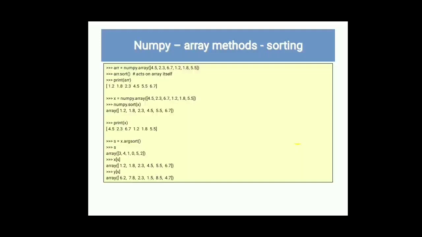Then comes sorting. In 11th class we have seen how to sort. There is a function called sort. In lists we have seen the same method. So see here, an element x is created, then we sort it and convert it into numpy. Sorting means it will arrange elements in ascending to descending order, and when you print it, it shows in a proper format. Then argsort means argument sort. So here also you can sort the arguments on the basis of the given array.